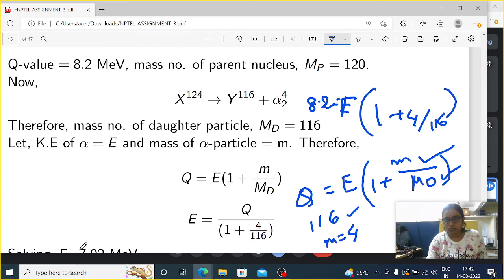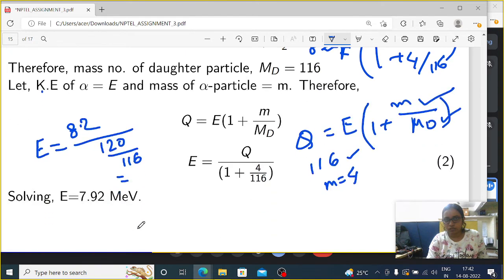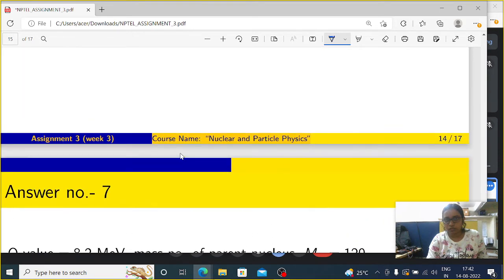If I calculate these things, we have E equals 8.2 divided by 120 over 116, which is nothing but 7.92 MeV. So this is the value of the kinetic energy of the alpha particle in this interaction.